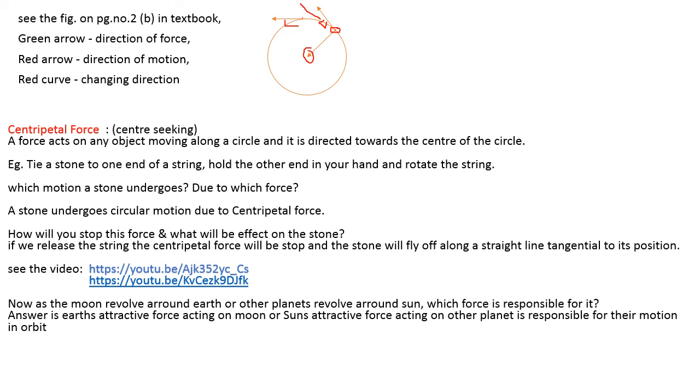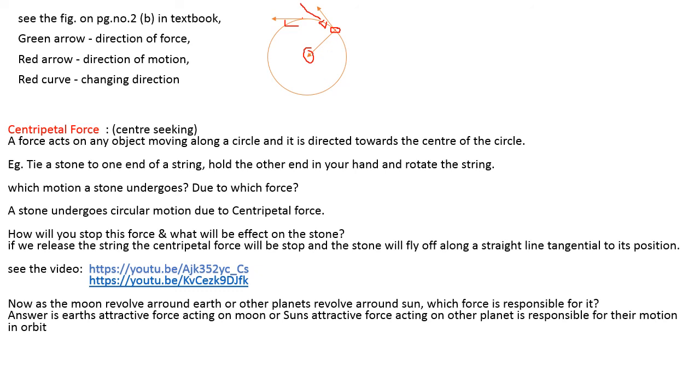Now, as the moon revolves around the earth or other planets revolve around the sun, which force is responsible for it? As we discussed, there are two forces: gravitational force and centripetal force. When there is circular motion, there is a centripetal force, and the gravitational force is the attraction of the earth. So when the moon revolves around the earth, or other planets revolve around the sun, which force is responsible for them? The earth's attractive force acting on the moon, or the sun's attractive force acting on the other planets, is responsible for their motion in the orbit.